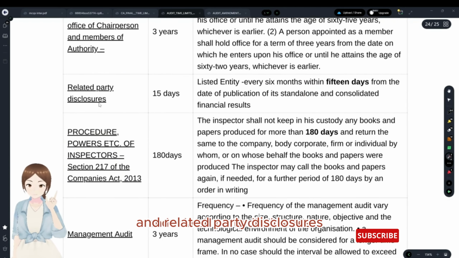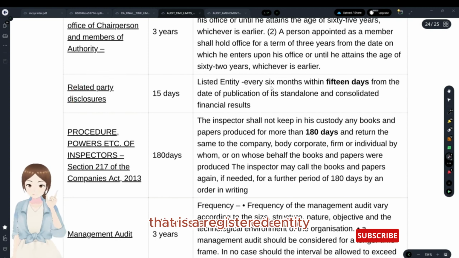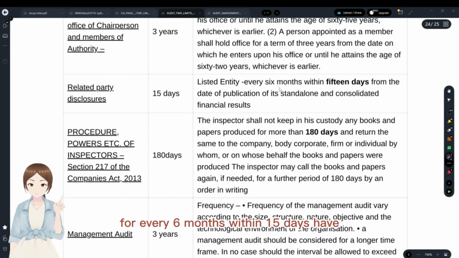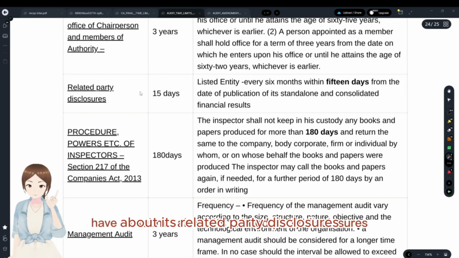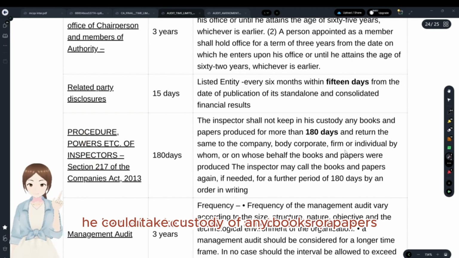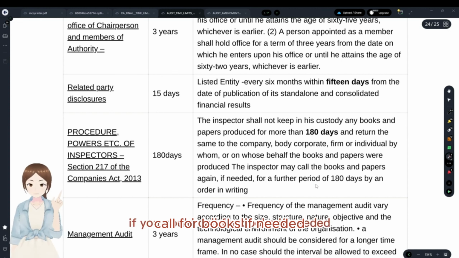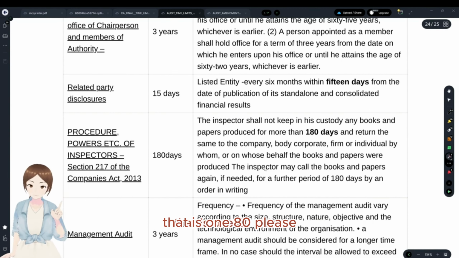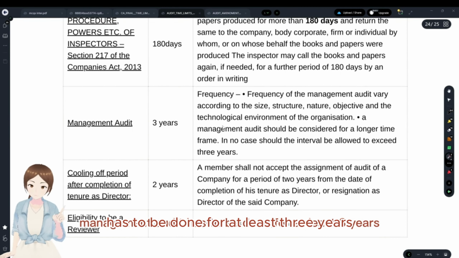And related party disclosures, this is LODR regulations, LODR requirements, that is every listed entity, for every 6 months, within 15 days from the date of publication of its financial statement, has to submit its related party disclosures. And the powers of the inspector were, he could take custody of any books or papers for not more than 180 days. He could call for books if needed for a further period of 180 days, that is 180 plus 180 days. And management audit has to be done for at least 3 years.